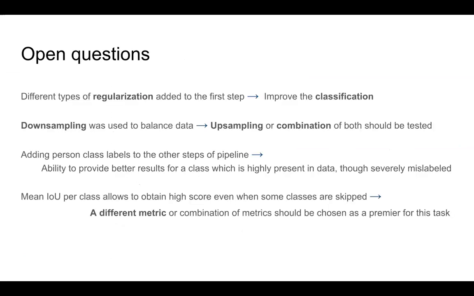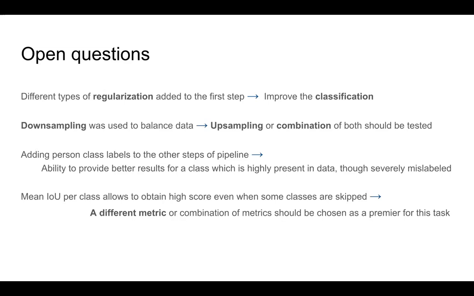We still have some open questions in mind. Firstly, we would like to experiment with different types of regularization added on the first step to improve the classification and possibly the activation maps quality. It would be interesting to try our method on a larger subset of data, using upsampling instead of downsampling. This was omitted due to resource limits. Also, we would like to add person class labels to the other steps of the pipeline, for example, before segmentation, as it would allow us to run end-to-end inference for all the classes and potentially could provide better results.